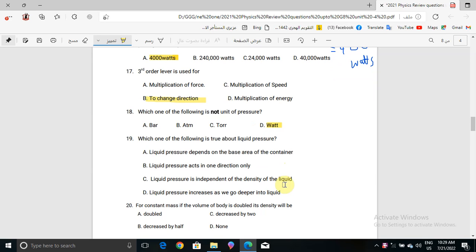It says true, so all of them are wrong except one, so that means A is not correct. Liquid pressure acts in one direction only? No, in every direction of the container. So A and B are not correct.